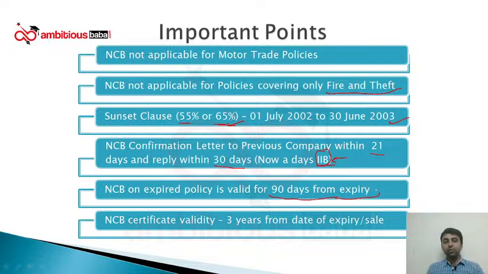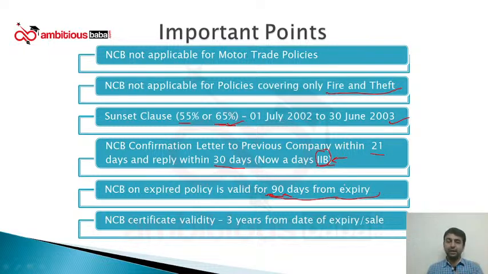Will I be eligible for the NCB because I was already enjoying 45%? Yes, I will be eligible for NCB because I am renewing the policy within 90 days from the expiry of the policy. Okay. So once this 90 days window closes, once you enter into the 91st day, the NCB becomes 0. Even if you were at 50%, it will not go back to the previous slab, it will go back to 0. So the customer will have to again start from 0.